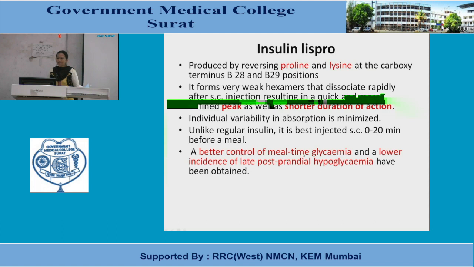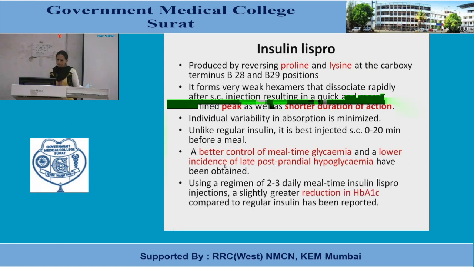Better control of mealtime glycemia and a lower incidence of late postprandial hypoglycemia have been obtained. So the advantage is better control of mealtime glycemia because immediately after taking the meal, they start working, and because of shorter duration of action, there is less late postprandial hypoglycemia. Using a regimen of 2 to 3 daily mealtime insulin Lispro injections, a slightly greater reduction in glycosylated hemoglobin compared to regular insulin has been reported.